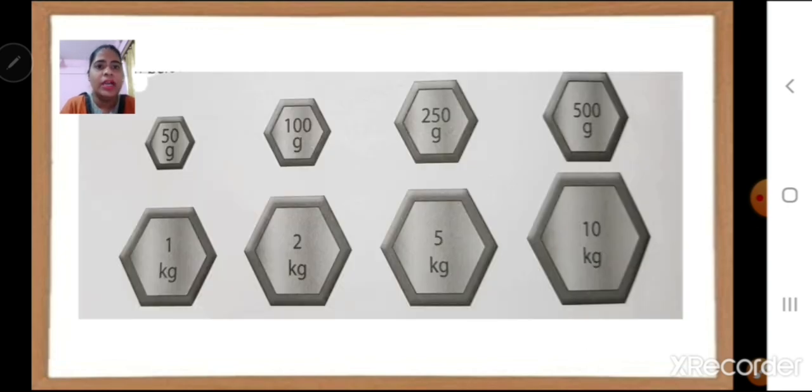Now children, here are a few of the weights given in your textbook. See here, 50 grams, 100 grams, 250 grams, 500 grams. Then we have 1 kg, 2 kg, 5 kg, 10 kg and so on.